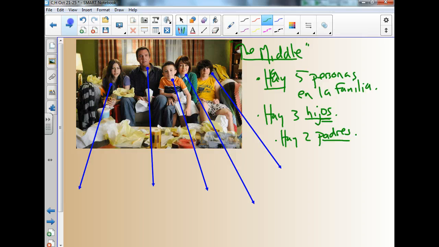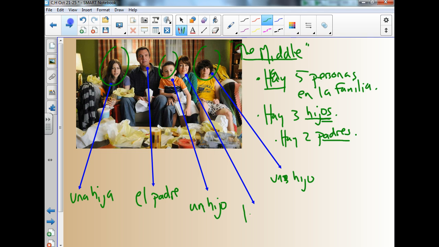Okay? So ¿qué tenemos aquí en la foto? Aquí tenemos una hija, que quiere decir a daughter, and I actually don't know her name, pero esta es una hija de la familia. Aquí tenemos un hijo, ¿verdad? Que quiere decir a son. Aquí tenemos también otro hijo. Un hijo. Y luego tenemos el padre, que está aquí, ¿no? El padre. Y aquí tenemos la madre.